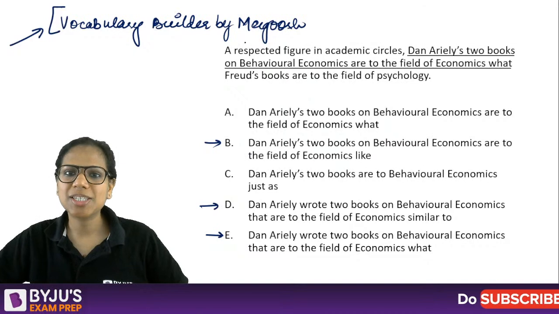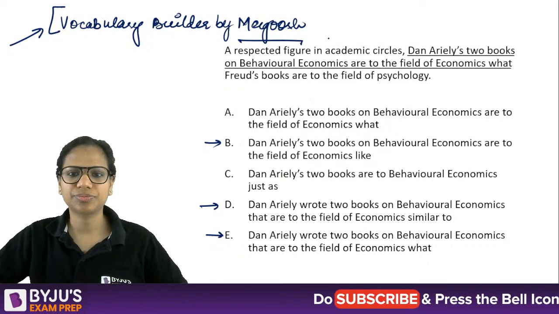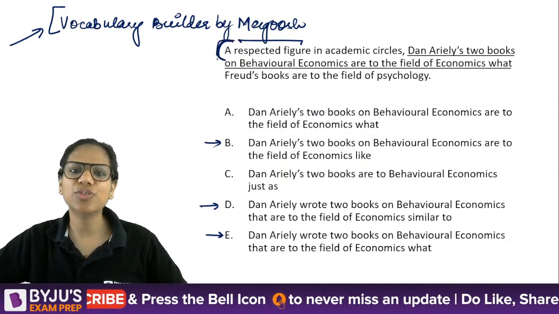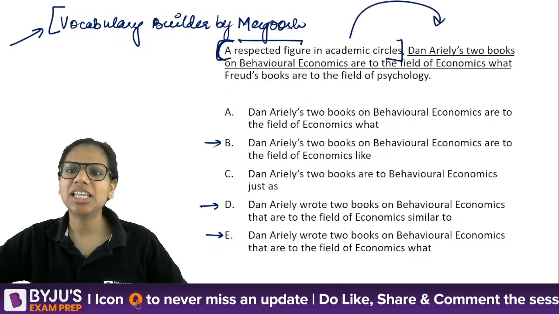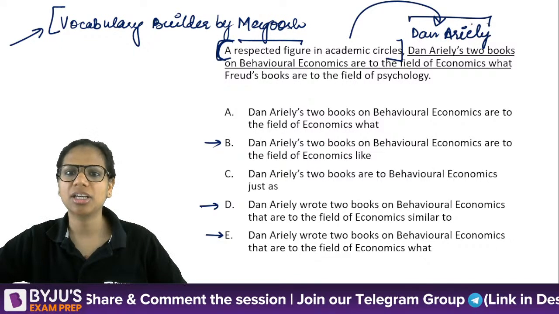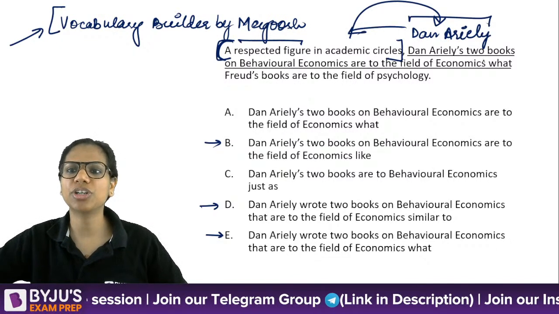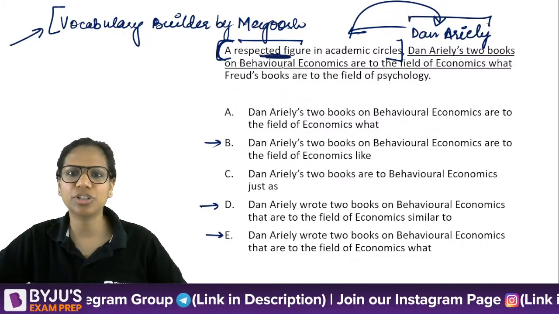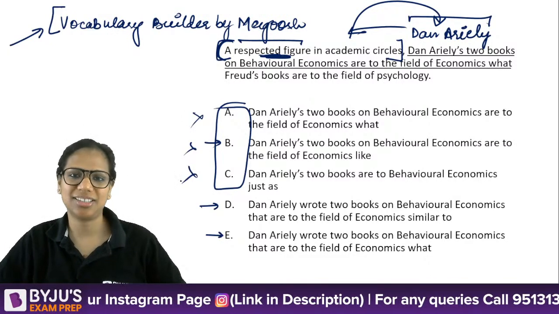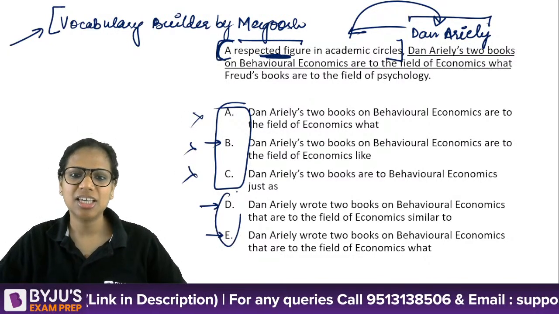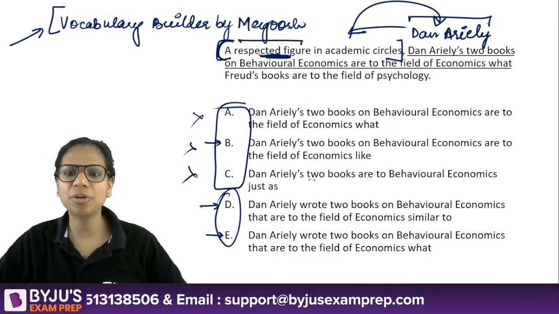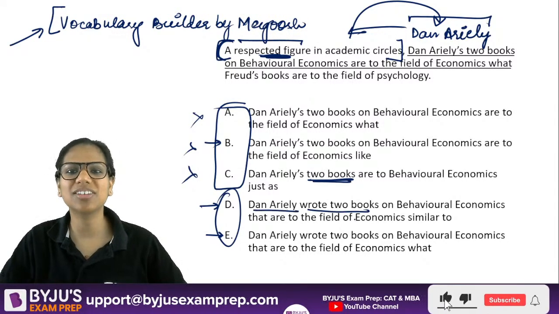Dan Ariely's. Okay. So a respected figure. Who is a respected figure? Dan Ariely or his books? So when I add this phrase in the beginning, a respected figure, then the clause that comes next should refer to Dan Ariely as the subject, because Dan Ariely is the respected figure. Dan Ariely's two books are not a respected figure. So going by that, all A, B and C become wrong right away. So always compare your options. Read vertically, and you'll realize that here two books are given, and here Dan Ariely wrote two books, right?